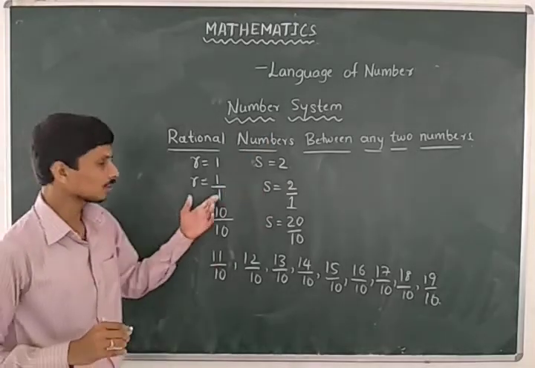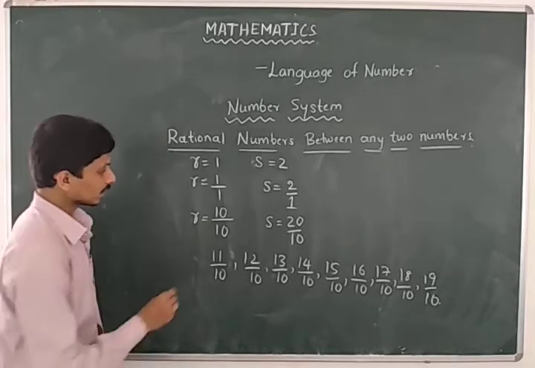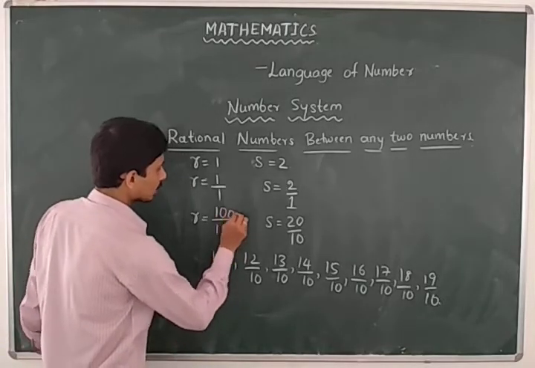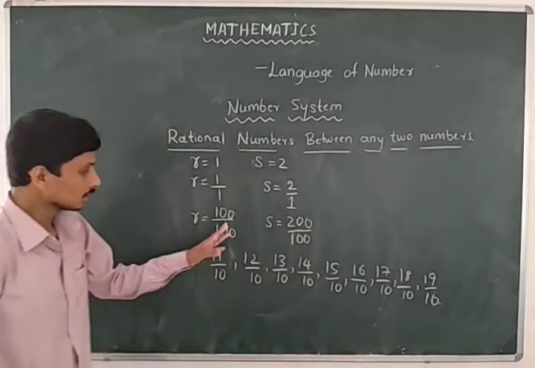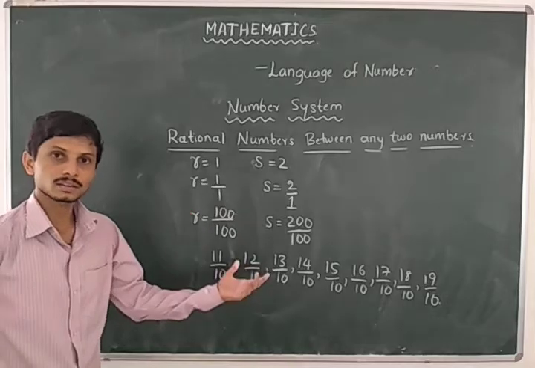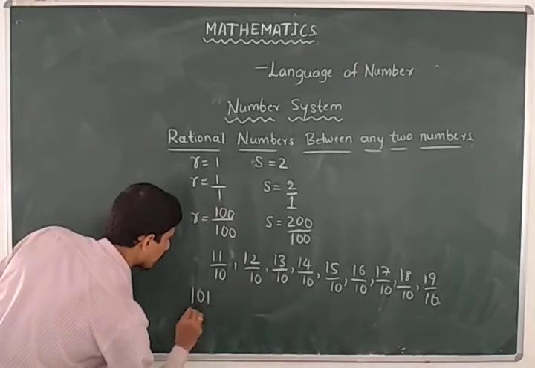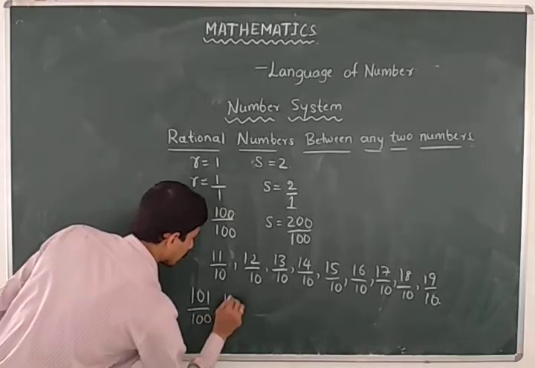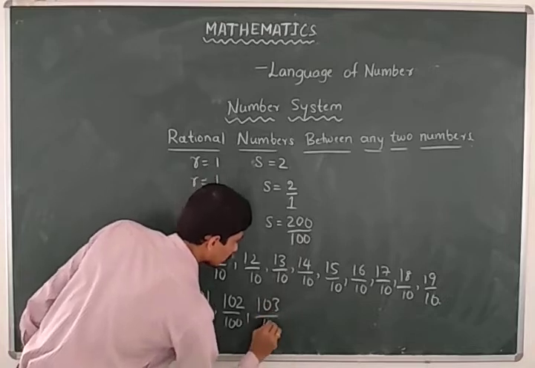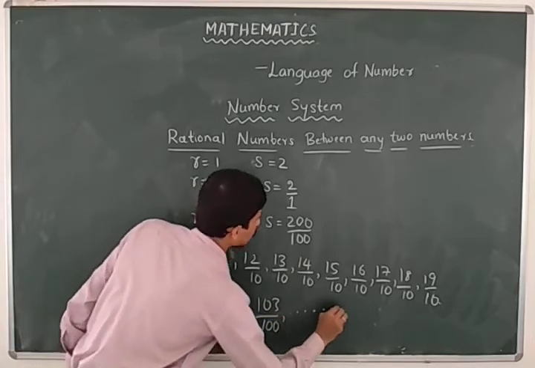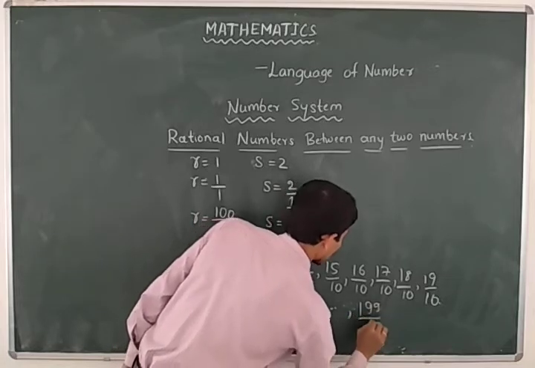Likewise, we can consider the denominator as 100. Then it becomes 100 by 100 and 200 by 100. We can find rational numbers between them: 101 by 100, 102 by 100, 103 by 100, and so on up to 199 by 100.